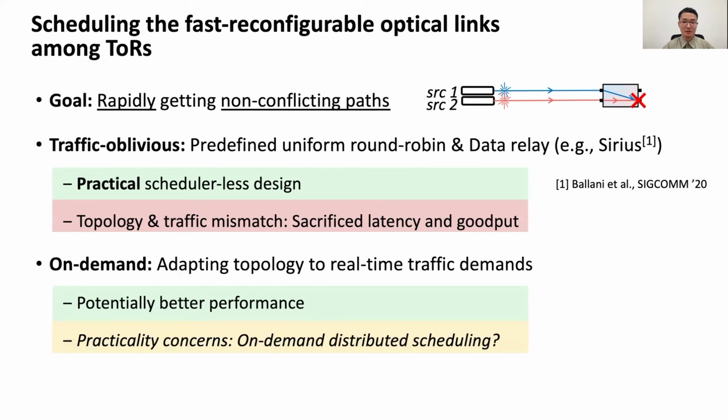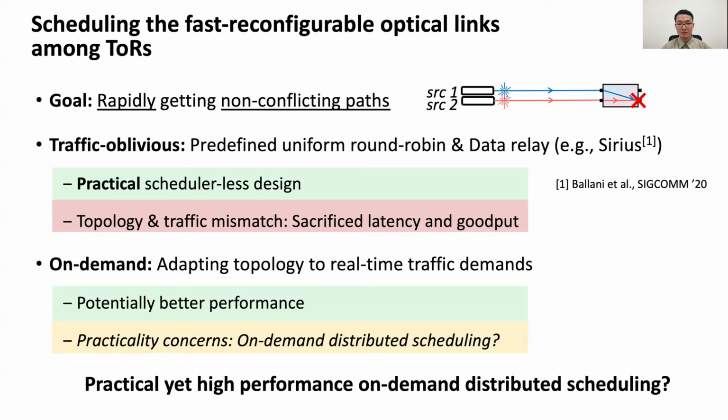Another solution is on-demand, which reconfigures the topology according to real-time traffic demands. It can potentially provide better latency and throughput. However, despite the potential performance gains, there exist practicality concerns due to the fast on-demand scheduling requirement. A centralized scheduler can do the job, but will introduce excessive complexity. So we pass that design decision and ask this question. Is there a practical yet high-performance on-demand distributed scheduling architecture for reconfigurable DCNs?